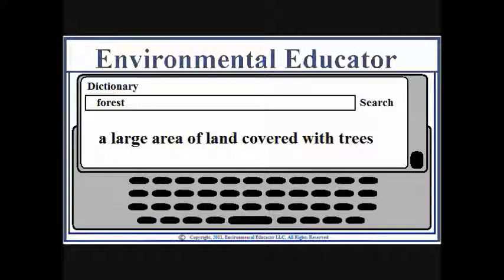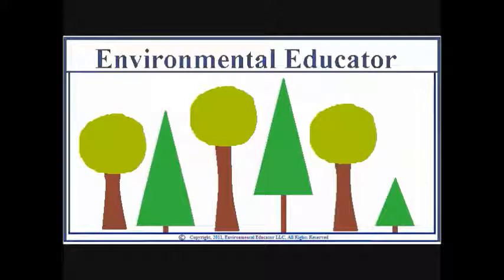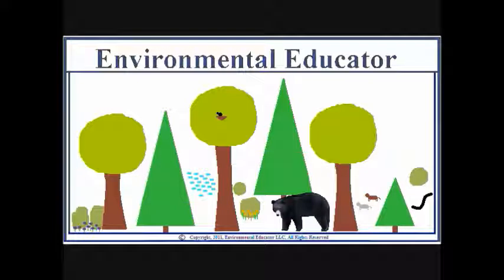A forest is a large area of land covered with trees. Forests cover about 9.4% of Earth's entire land and ocean surface, and about 30% of total land area. The main residents of forests are trees, but forests are home to many other forms of life, like shrubs, wildflowers, wildlife, birds, snakes, butterflies, insects, ferns, moss, fungi, reptiles, and much more.